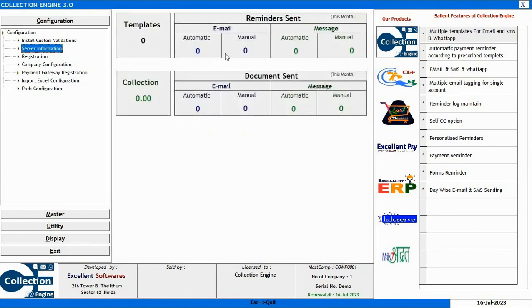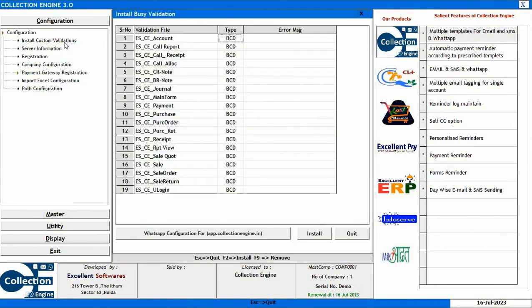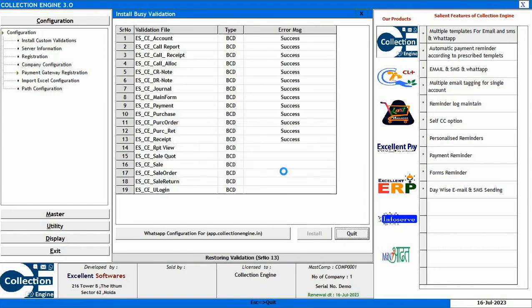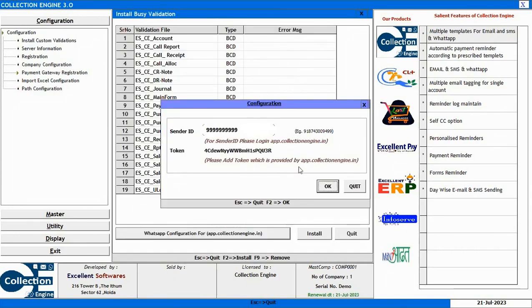Now we are going to install the custom validation option. Using this option, you can install all custom validations. Here you will click the install button and on the screen you can see all the custom validations have been installed. Next, click the WhatsApp configuration for app.collectionengine.in option. Here you can see it's showing sender ID and token. This sender ID and token will be provided to you by your channel partner.